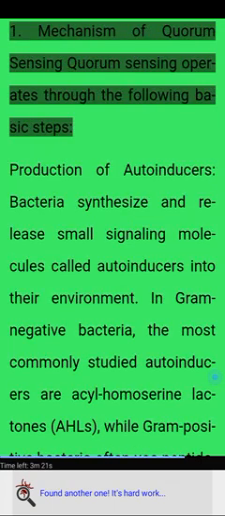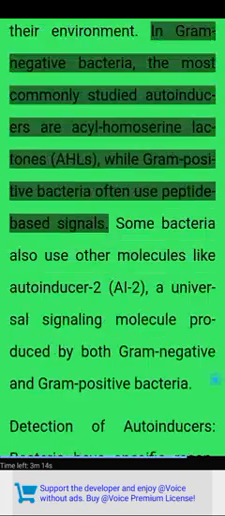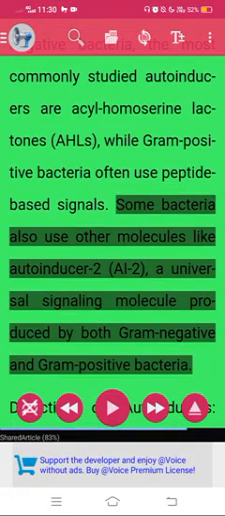1. Mechanism of quorum sensing. Quorum sensing operates through the following basic steps. Production of autoinducers. Bacteria synthesize and release small signaling molecules called autoinducers into their environment. In gram-negative bacteria, the most commonly studied autoinducers are acyl-homoserine lactones (AHLs), while gram-positive bacteria often use peptide-based signals. Some bacteria also use other molecules like